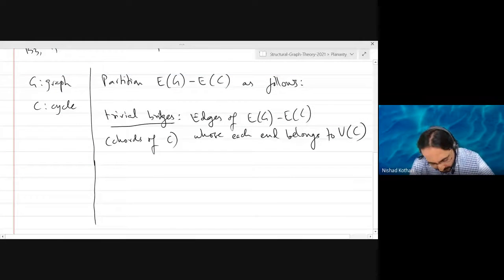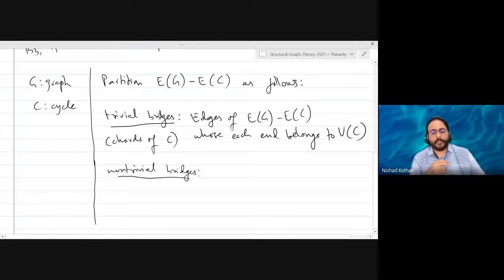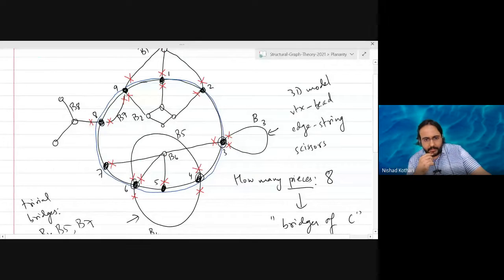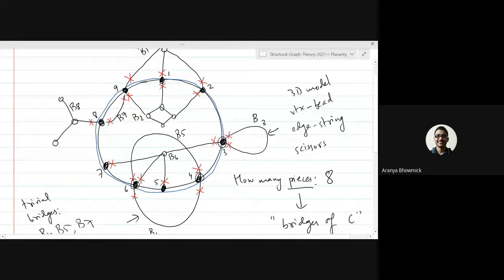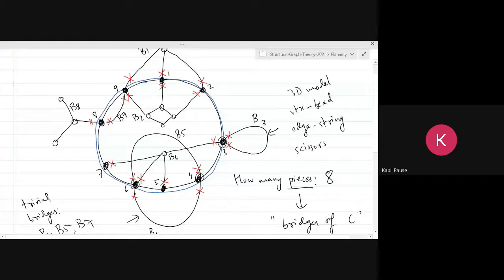And then you have the more interesting bridges, which are called the non-trivial bridges. How do we define them? Can anybody tell me how would you define the non-trivial bridges? I think it would be edges of E of G minus E of C, such that at least one edge has at least one endpoint not in the cycle. That's a good point. So all these components are called bridges?